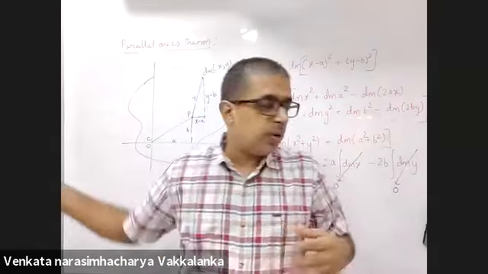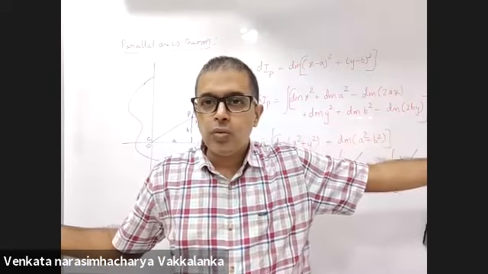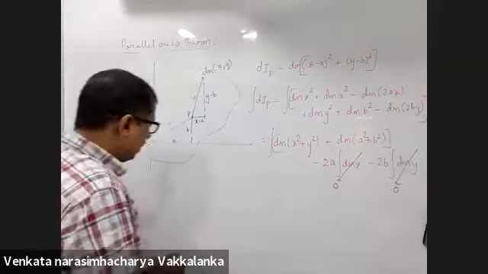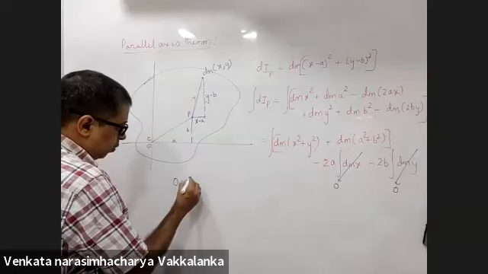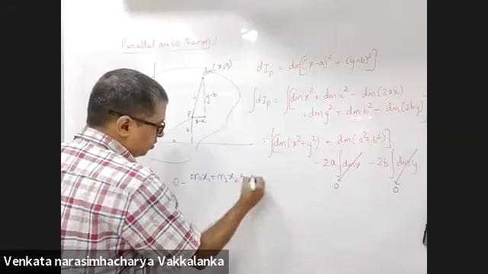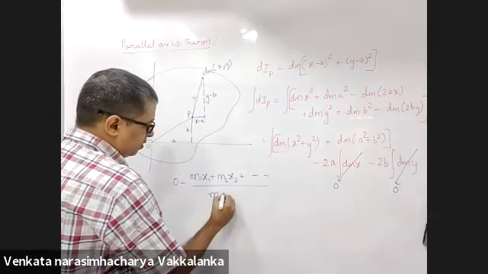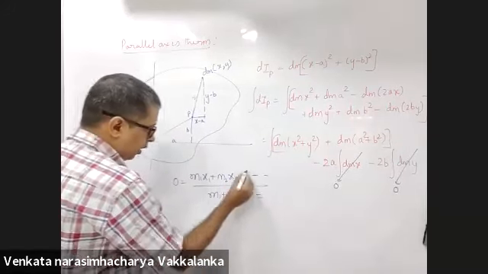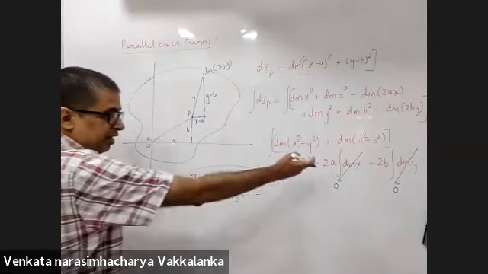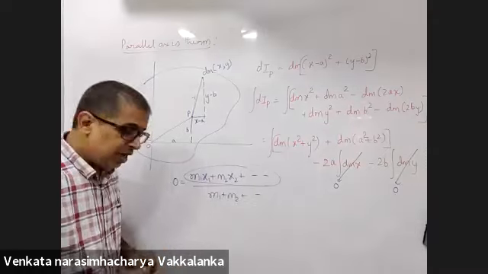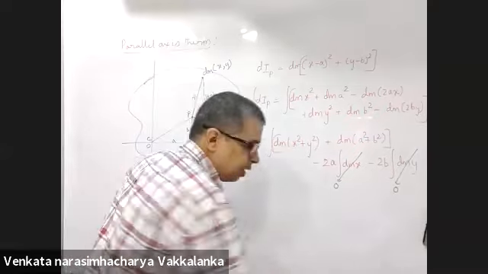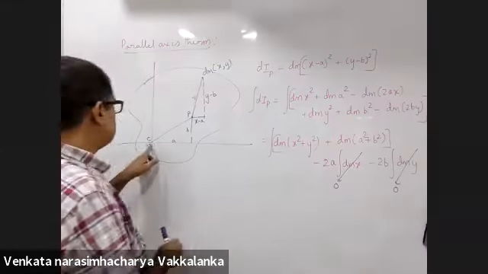Then m1 x1 will be equal to m2 x2, where x1 is minus and x2 is plus. It's like telling you if xcm is 0, then m1 x1 plus m2 x2 plus m3 x3 upon m1 plus m2 plus m3, and so on, will be equal to 0. Yes, sir. Integral dm into x should be 0. Integral dm into y should be 0. This works out if and only if this is the center of mass.